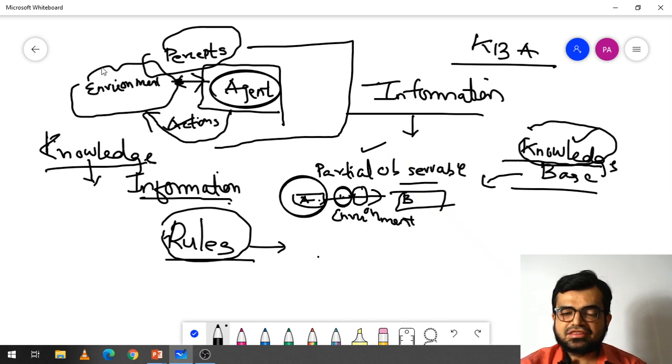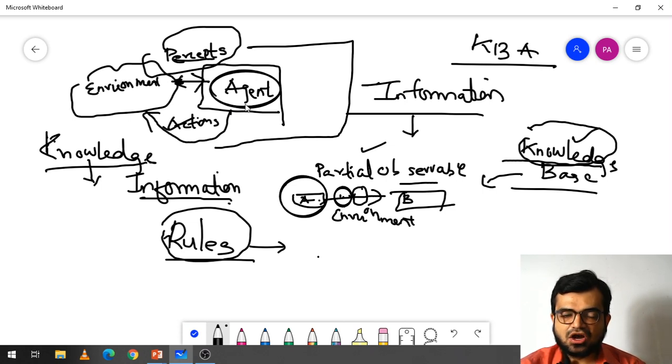So till now, what we have seen is just how an agent takes information as input through percepts, perceives the information through sensors, and gives an action.